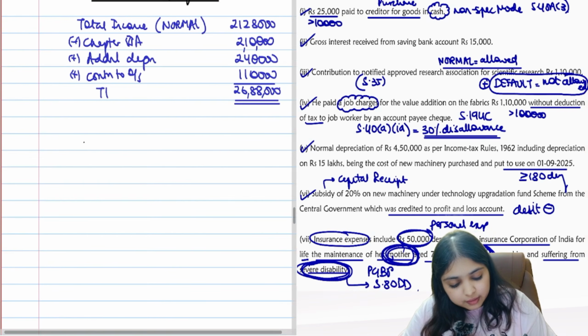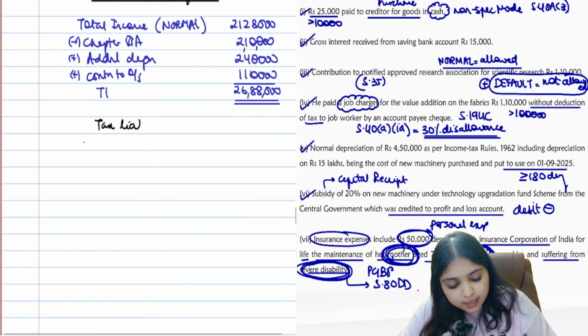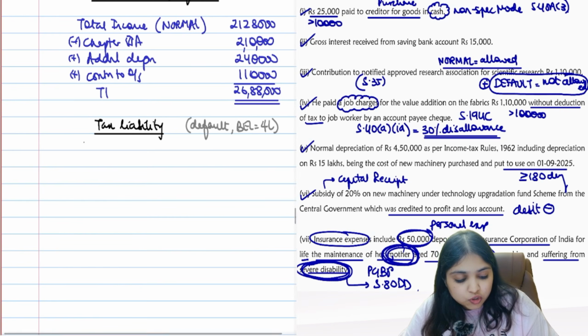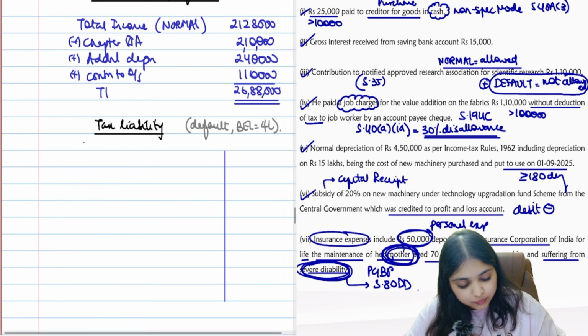Then we have to find tax liability in default regime. So which regime? Default regime. Default regime, what's your basic exemption limit, guys? Default regime basic exemption limit will be 4 lakhs. Okay. So I'll again draw 2 columns.